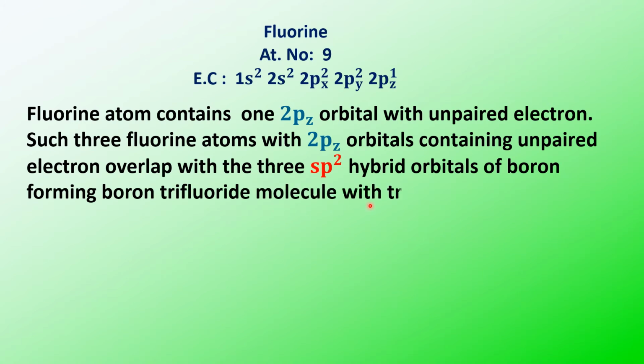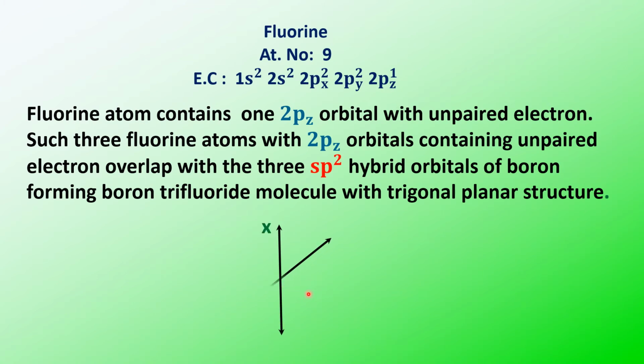The structure of the molecule will be trigonal planar, and we see the pz orbital, x-axis, y-axis, and then z. So one pz orbital will be there, which is having one unpaired electron in it.